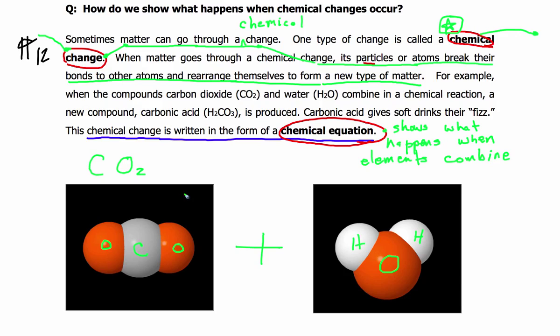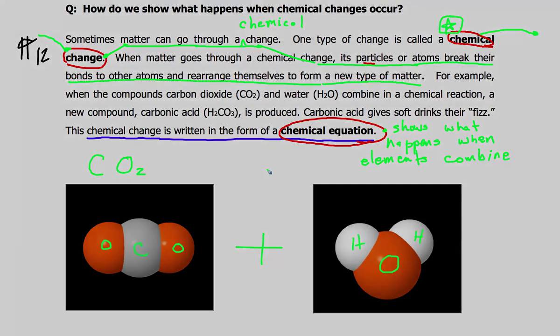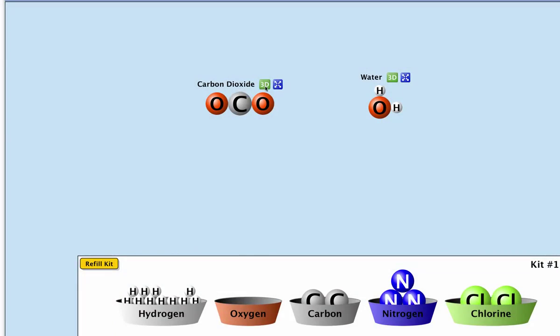So really, really cold. The chemical equation, we're going to write a chemical equation in the next video. But chemical equations show what happens when you combine elements, or when you combine molecules of different compounds. In the rest of this video, we're going to take a look at the chemical change that actually occurs. And let's take a look at these.